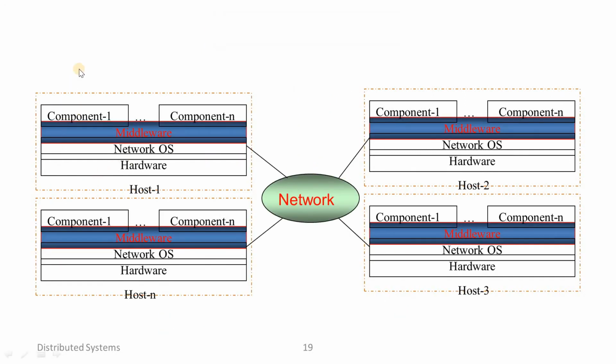Again, here is how a distributed system is connected with the help of the network. I am going to take host 1, host 2, host 3 and host N. They are connected with the help of the middleware, network operating system, hardware, and component 1 and component N. Like that, many components are connected with the help of the network.